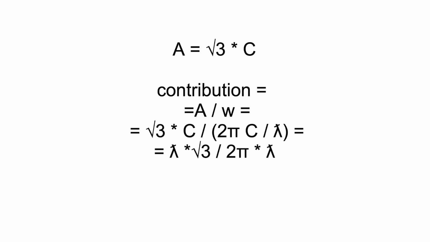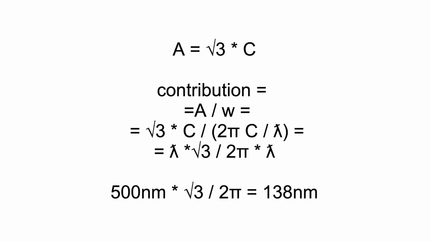Contribution of each discrete piece of photon to its absolute movement in this case equals A divided by W, which equals square root of 3 multiplied by c divided by 2 pi c divided by lambda, which equals lambda multiplied by square root of 3 divided by 2 pi. If we substitute lambda equals 500 nanometers, we get a contribution of about 138 nanometers.